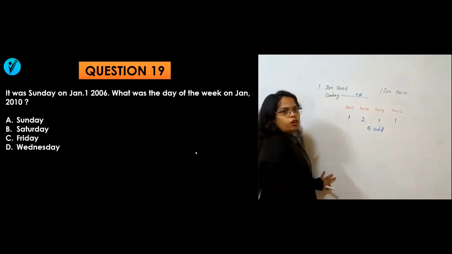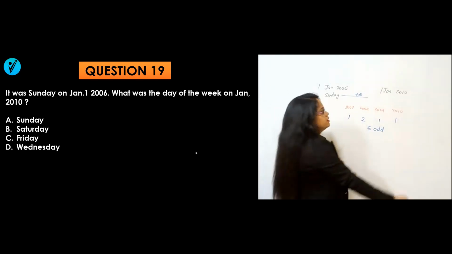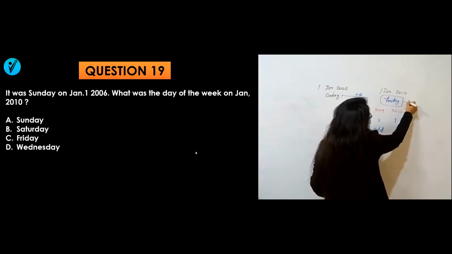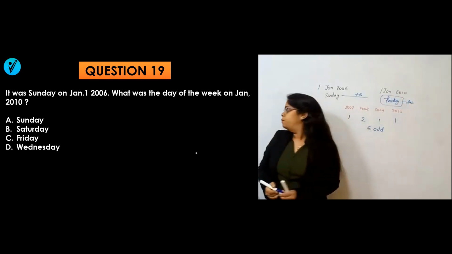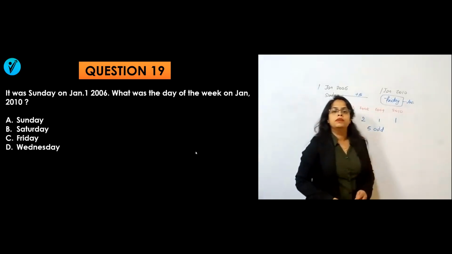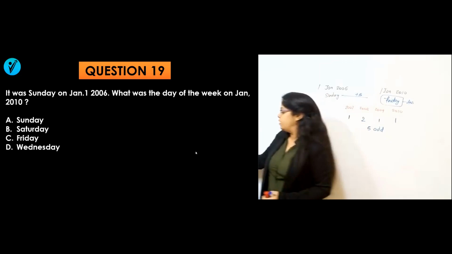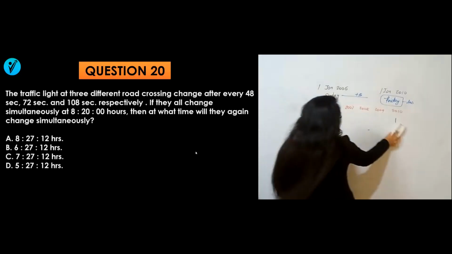Sunday plus 5 will be what? Monday, Tuesday, Wednesday, Thursday, Friday. So your answer will be what? Friday is your answer. So the day of the week on 1st Jan 2010 will be Friday. Option C will be your answer. Easier. And now let's solve the last question of this series.